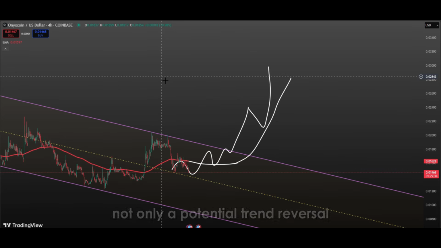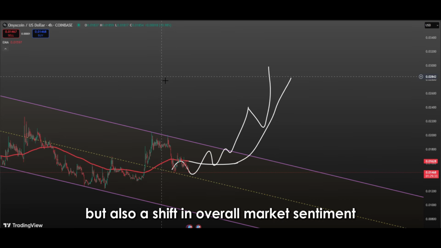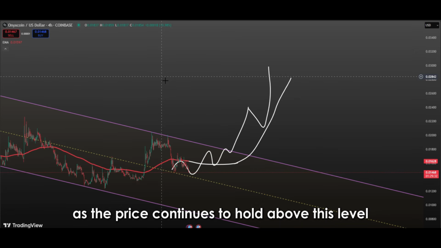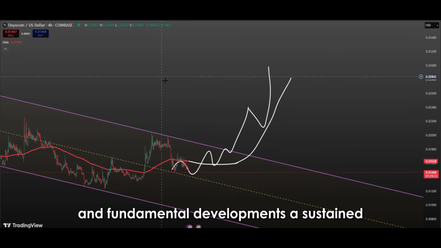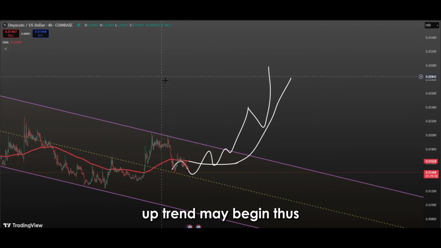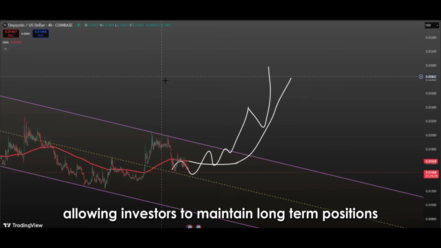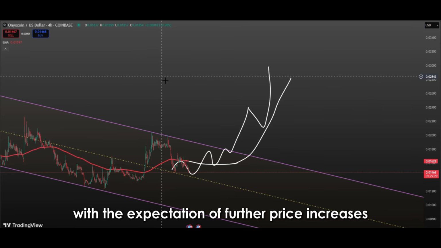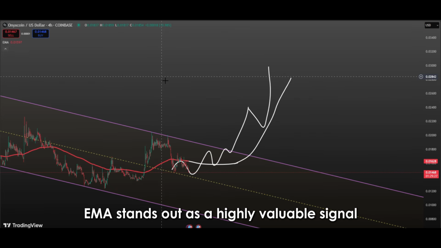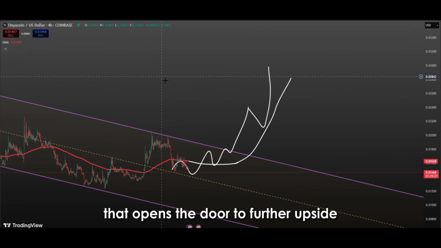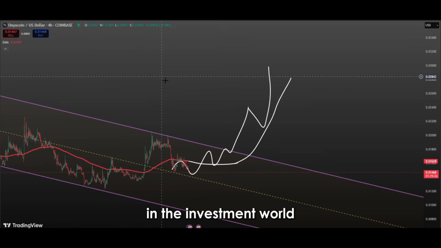This breakout signals not only a potential trend reversal, but also a shift in overall market sentiment. As the price continues to hold above this level, supported by both technical patterns and fundamental developments, a sustained uptrend may begin, thus allowing investors to maintain long-term positions with the expectation of further price increases. Therefore, a price structure that moves above the 200 EMA stands out as a highly valuable signal that opens the door to further upside in the investment world.